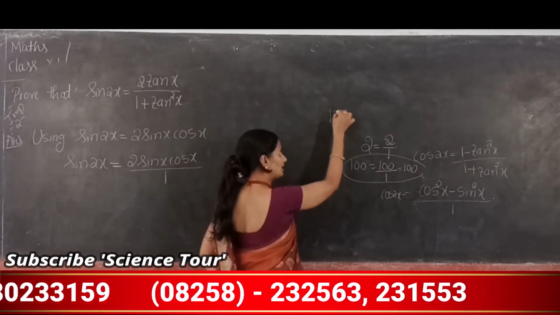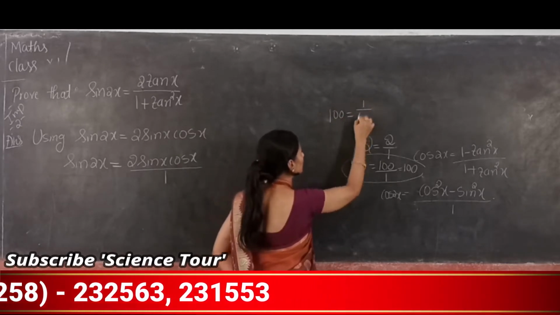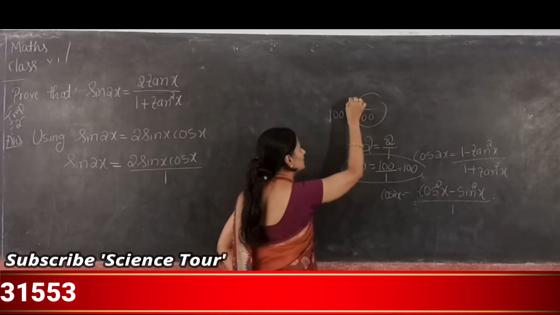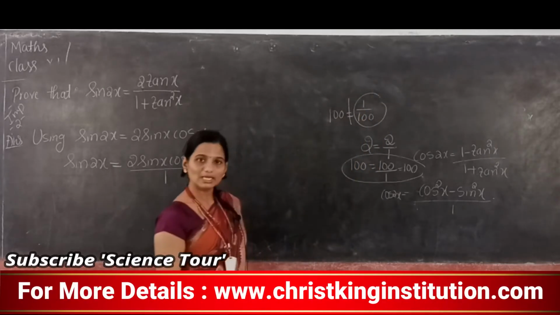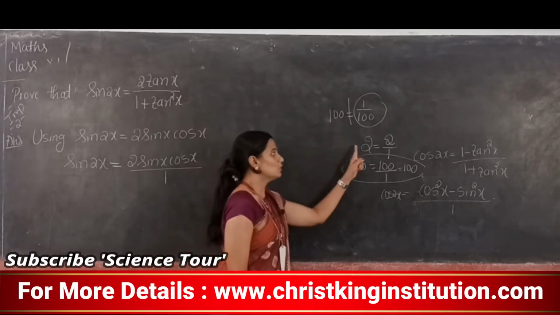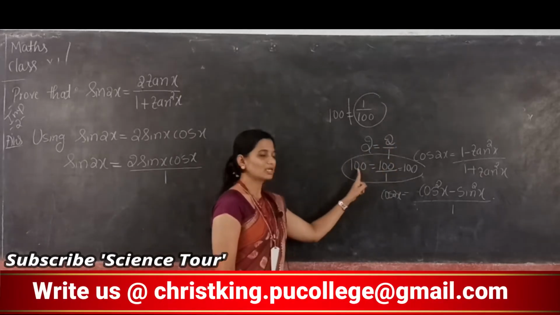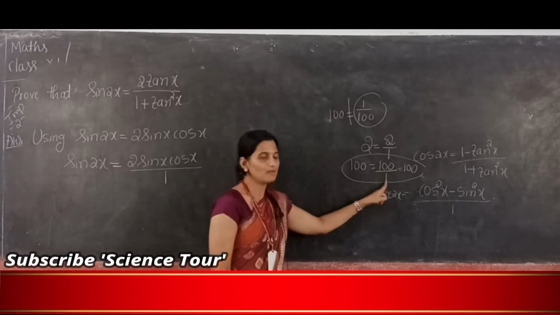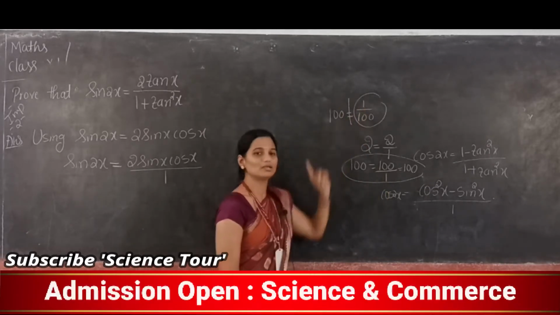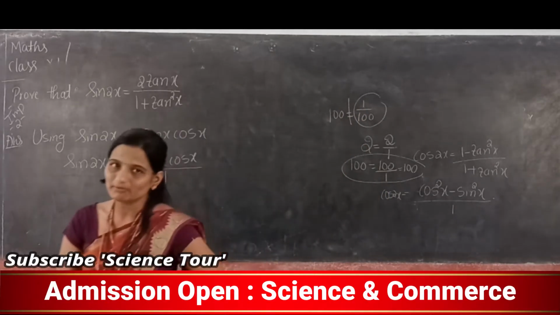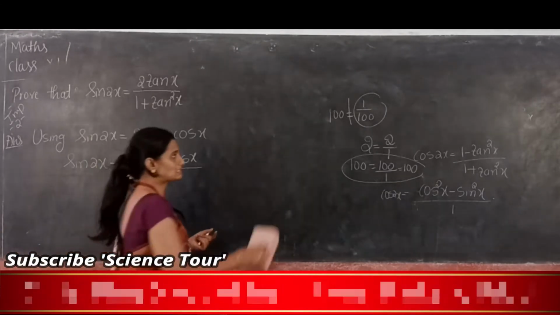But we can't write 100 is equal to 1 divided by 100. Is this equal? No, these are not equal. Understood? 2 we can write as 2 divided by 1, 100 we can write as 100 divided by 1, but we can't write it as 1 divided by 100. 1 divided by 100 is 0.01, right?